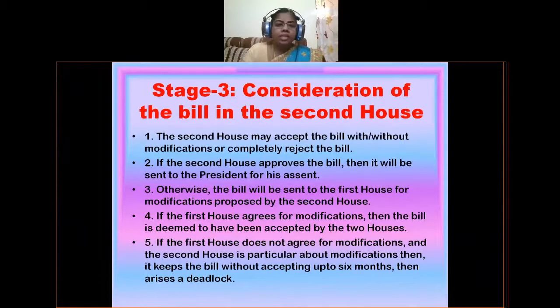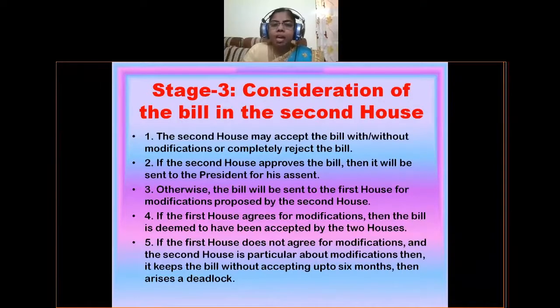Next, if the second house approves the bill, then it will be sent to the president for his assent. If the second house does not refer the bill for modifications or reject it, then it is approved by the second house. So without any obstacle, the bill is approved in the second house also. Then the next stage is sending that bill to the president for his assent or signature. Otherwise, the bill will be sent to the first house for modifications proposed by the second house.